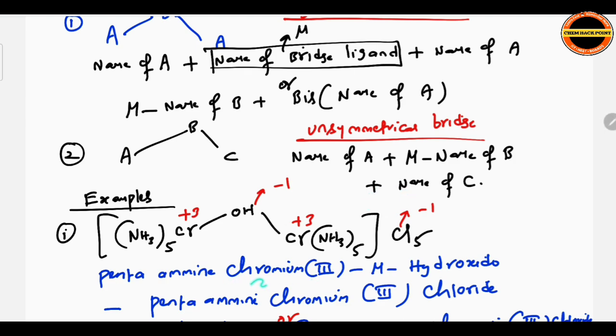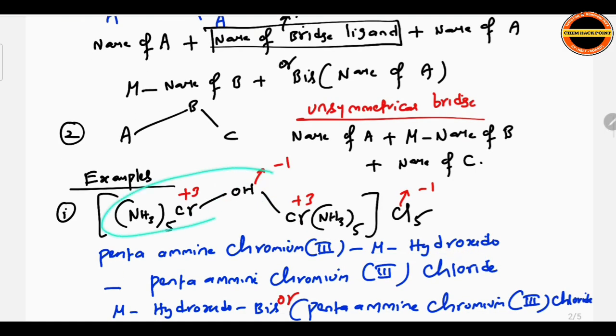So chromium, charge is 3. Yes, it is 3. Mu hydroxido. Why mu hydroxido? Bridge ligand. Mu hydroxido. Then other side. So this part we completed. Naming now: think about this part. Again pentaamine chromium, pentaamine chromium 3 for chromium. Then lastly chloride.